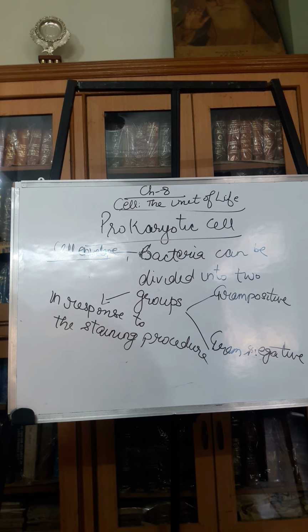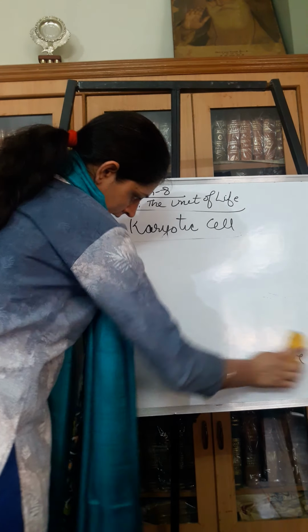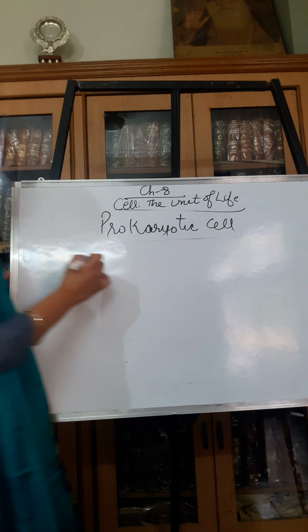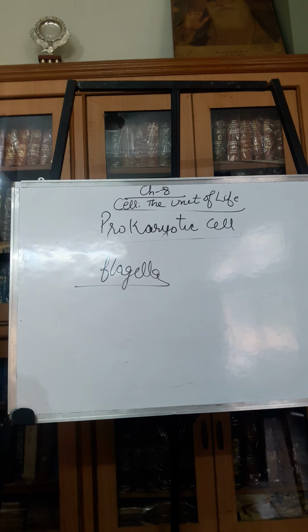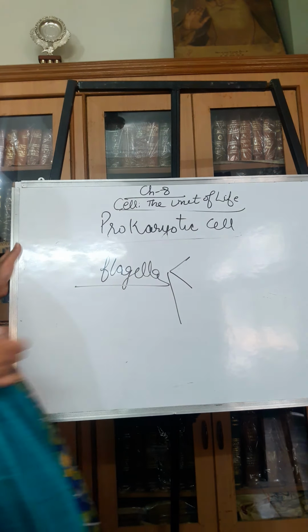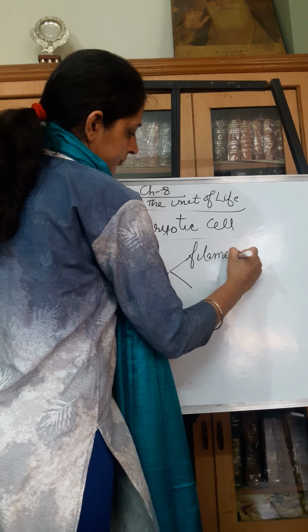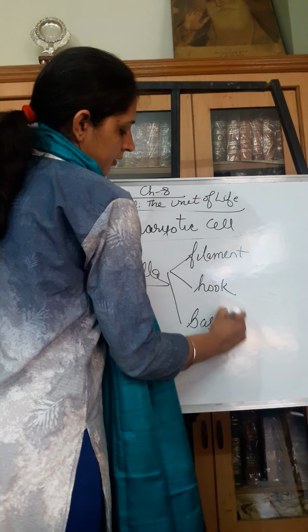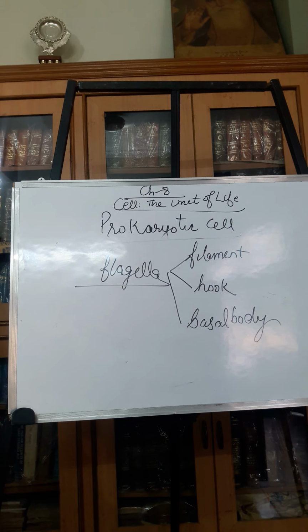Next are the bacterial cells. They may be motile or they may not be. If they are motile, they will have a special structure known as flagella, which helps them in movement. The bacterial flagellum consists of three parts basically: filament, hook and basal body.